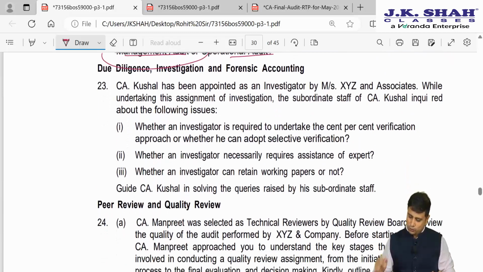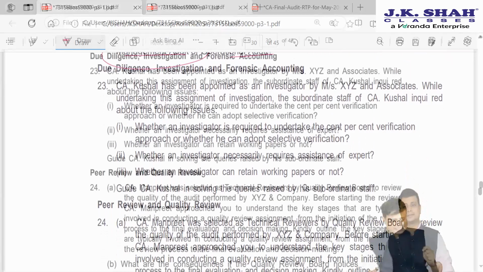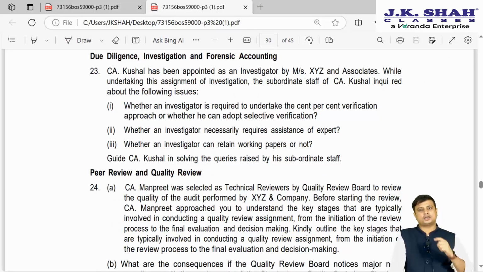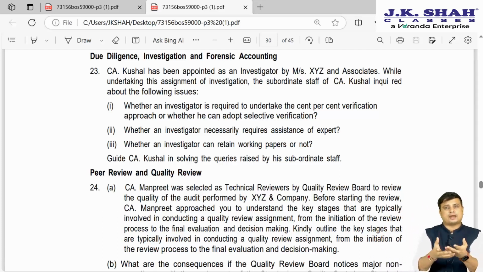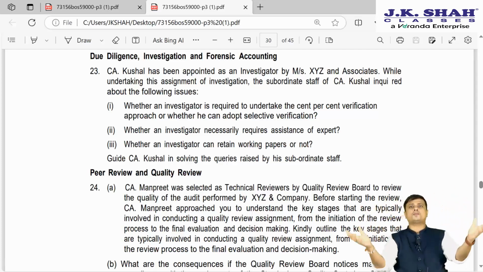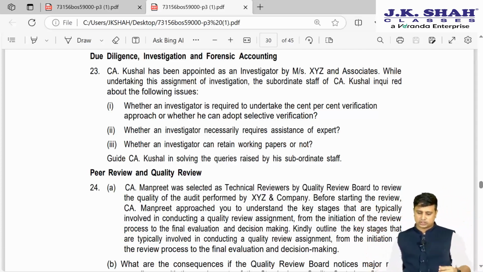Next, question number 23, due diligence, investigation and forensic audit. CA Kushal has been appointed as an investigator of XYZ and Associates. While undertaking the assignment of investigation, the subordinate staff of CA Kushal inquired about the following issues: whether the investigator is required to undertake a cent percent verification approach or whether he can adopt selective verification. So obviously it will depend on a case to case basis. If we are verifying cash balance, so if the investigation is for cash, we might have to verify 100%. But if it is for the whole profitability of the whole financial statement, then we might not take 100% verification.